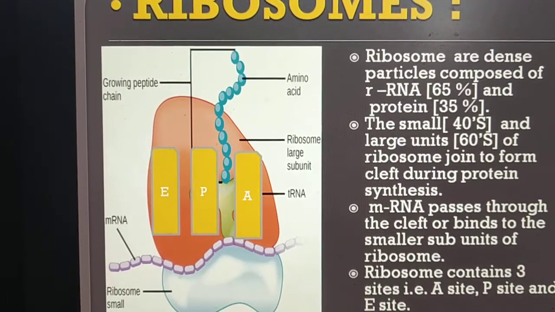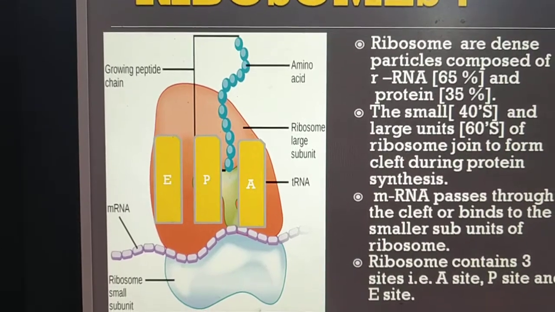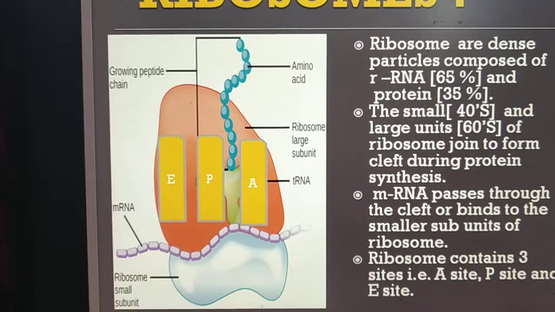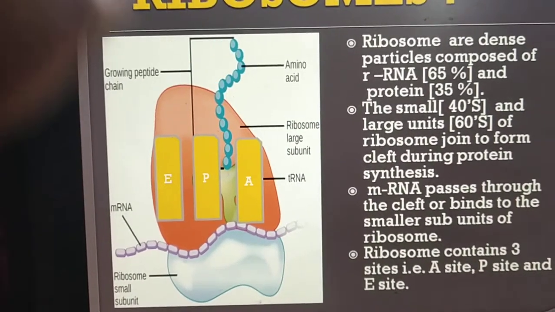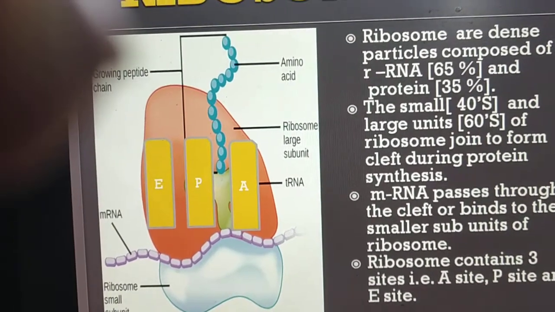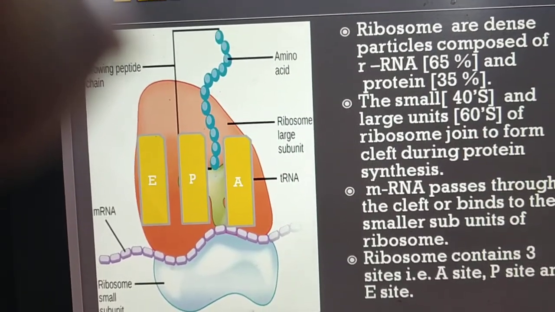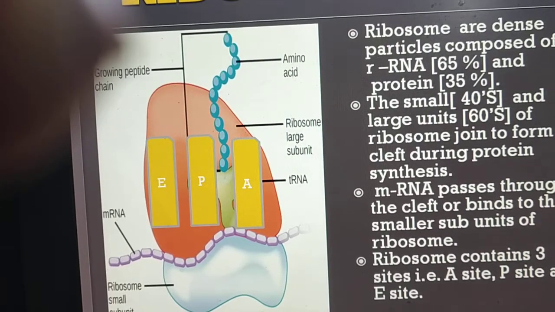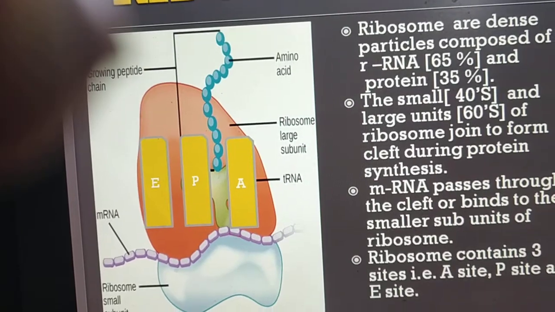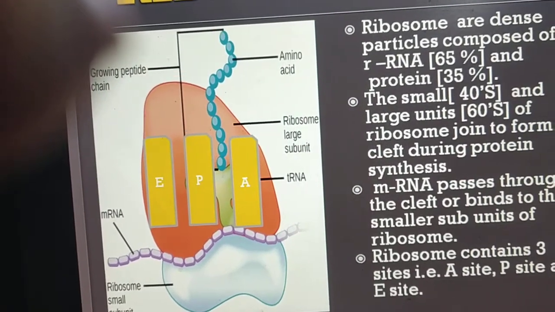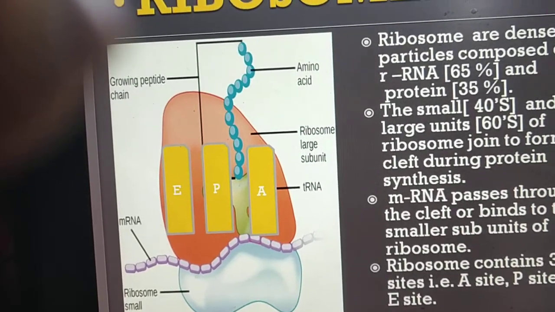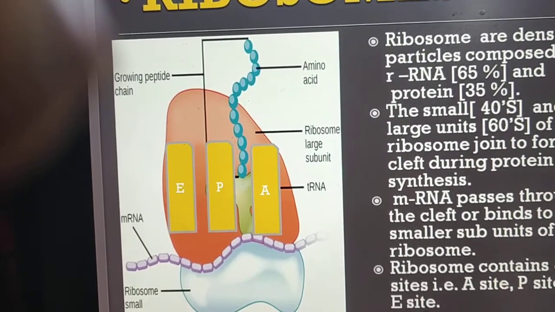During protein synthesis, mRNA and tRNA also help. So, mRNA passes through the cleft or binds to the smaller subunit of the ribosome. mRNA contains codons and these codons are decoded by transfer RNA. These transfer RNAs reach the A site of the ribosome, which is the amino acyl synthetase site.